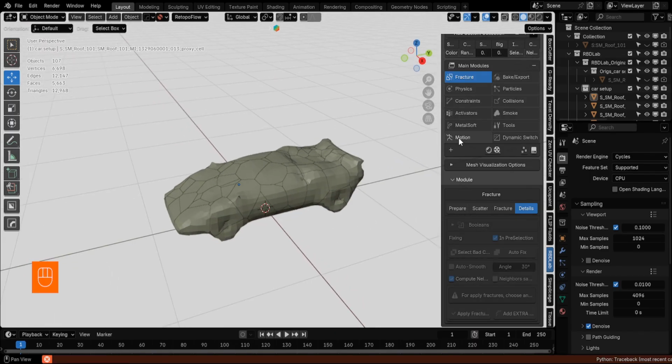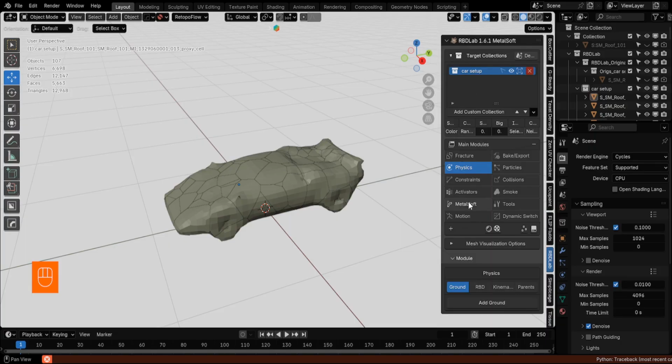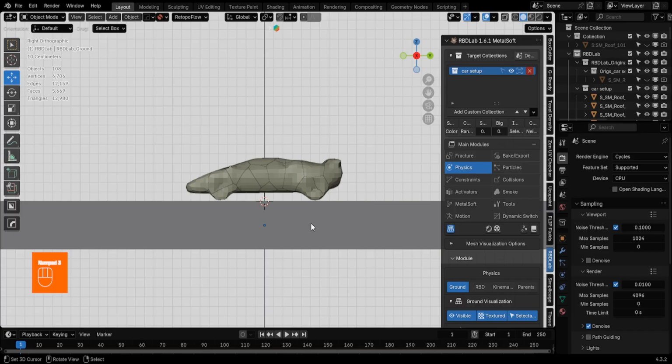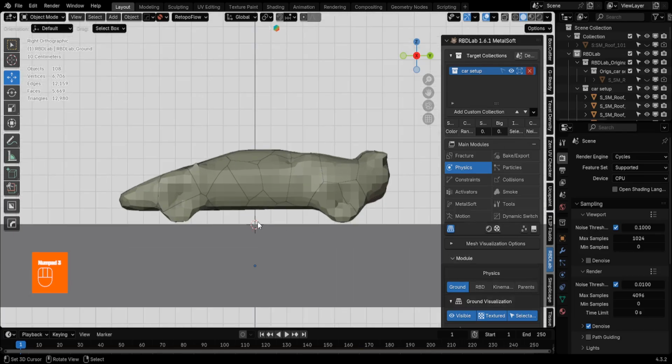Once I'm happy with how the fractures look, I'll head over to the Physics tab and add a ground plane. I'm adjusting the position now so that it's just barely touching the wheels, giving us a solid surface for the simulation.